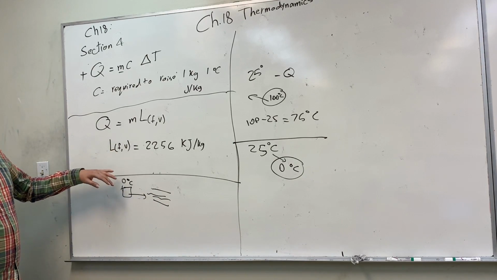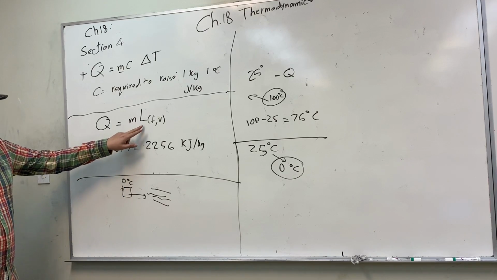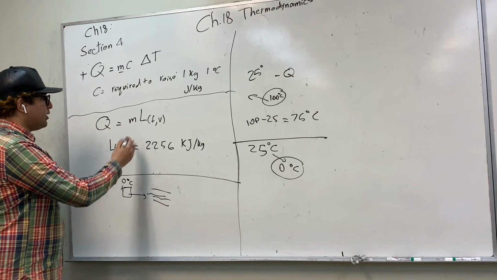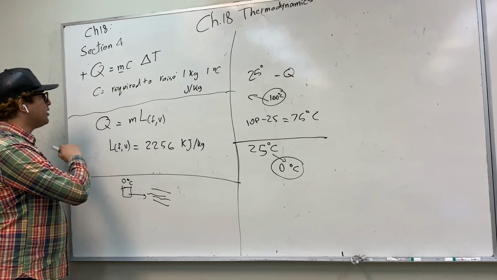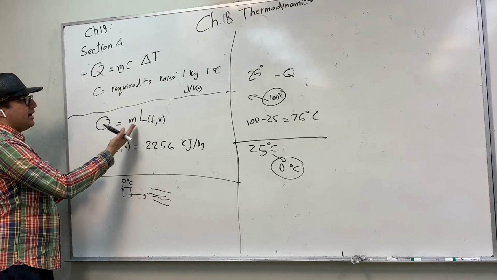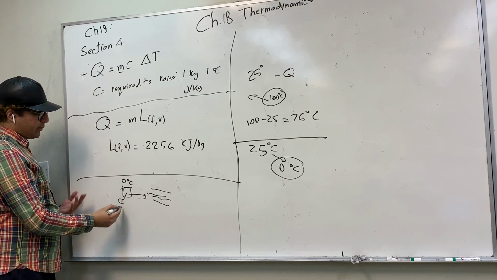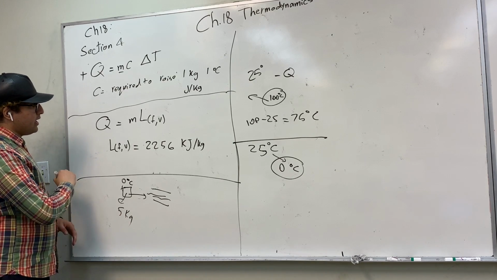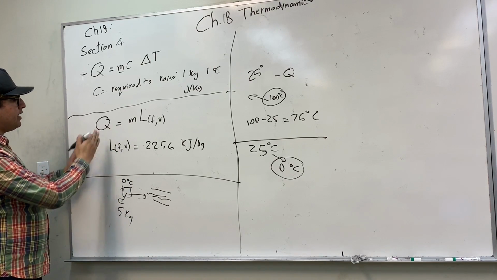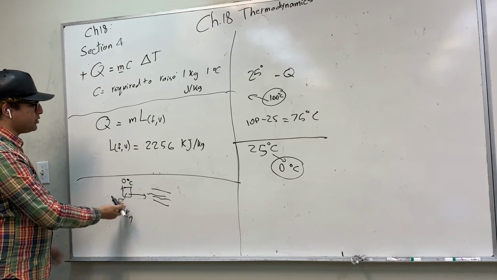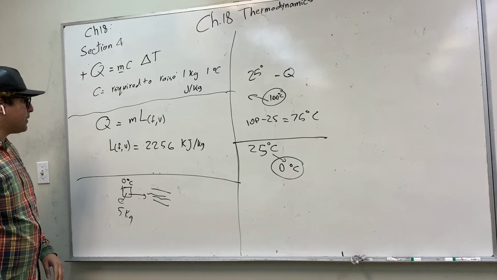So we have something called latent heat of fusion. Latent heat of fusion is a constant value. And if you multiply it by the mass of the ice that we have, say we have 5 kilograms of ice, then you're going to get the amount of energy that is required to melt the ice.